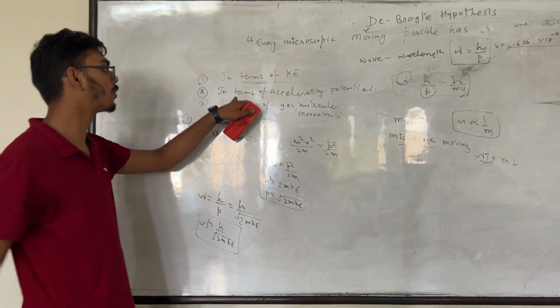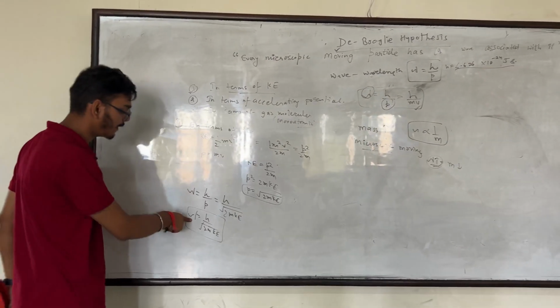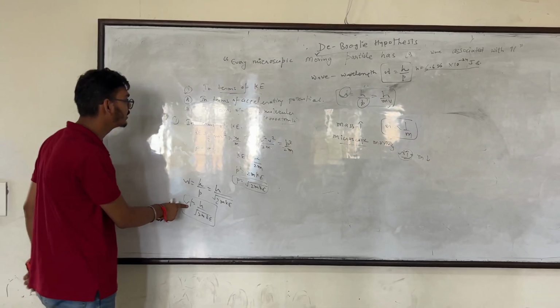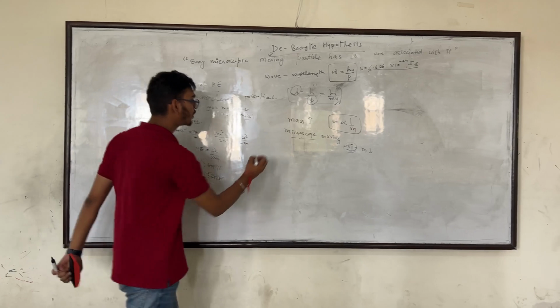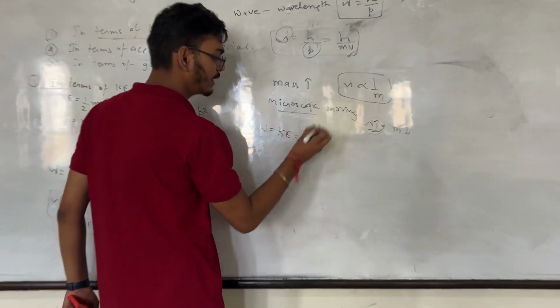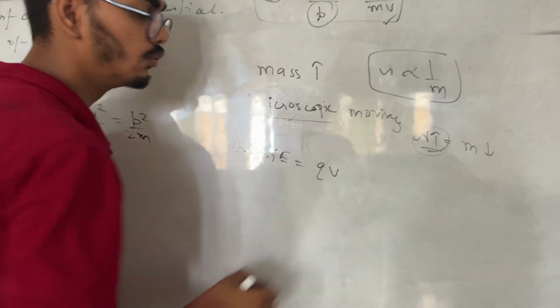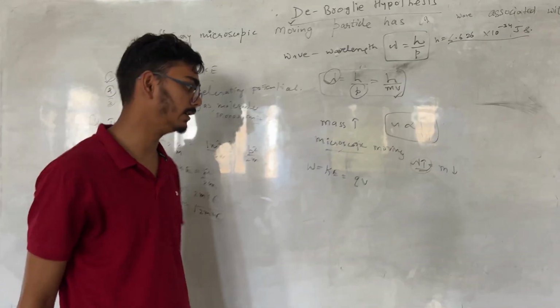Secondly, we will talk about the expression for the de Broglie wavelength in terms of accelerating potential. We know that the work done, which is the kinetic energy, is Q into V, where Q is the charge of the electron and V is the voltage applied.